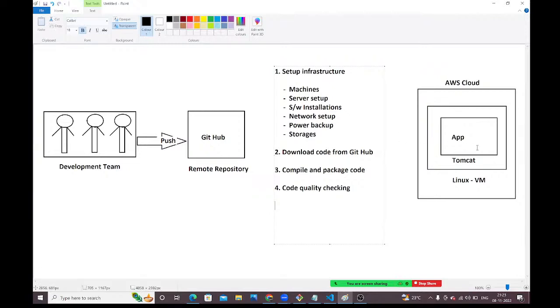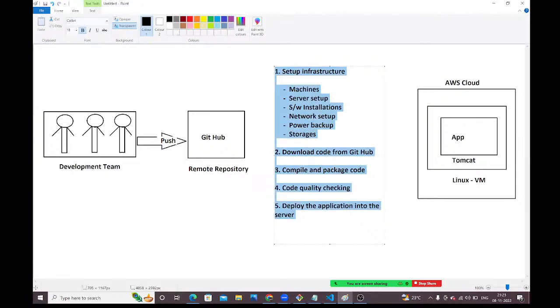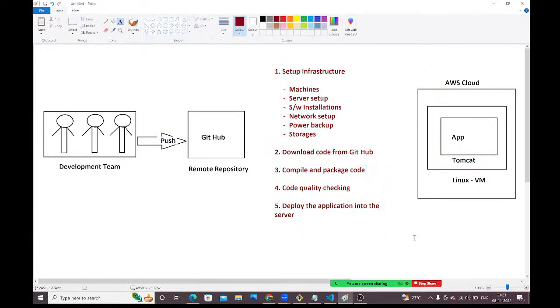So next, fifth step, what we need to do after code quality checking? Fifth step, deploy the application into the server. This is what we need to do, guys. So these are the activities of the operations team. Developers' activity is just developing the code and uploading that code into the GitHub repository.